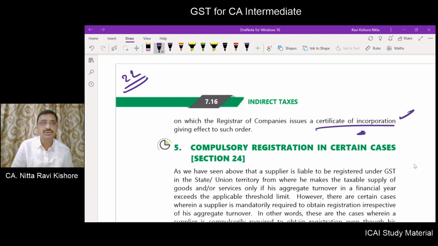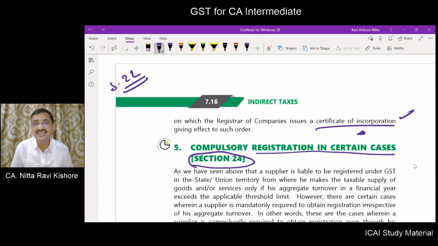Now we are going to deal with section 24, which deals with compulsory registration in certain cases. Section 22 states that only when the aggregate turnover exceeds the threshold limit, you should get yourself registered. But section 24 says that irrespective of your turnover, you have to get registered. These are overriding provisions. It starts with a non-obstante clause, meaning notwithstanding anything contained in any other provisions of the Act.